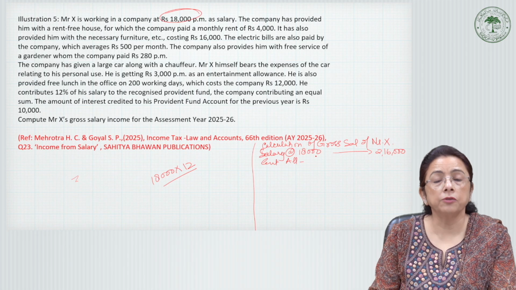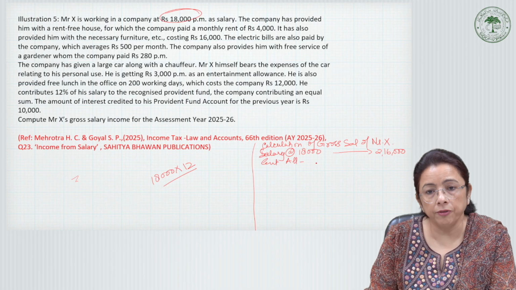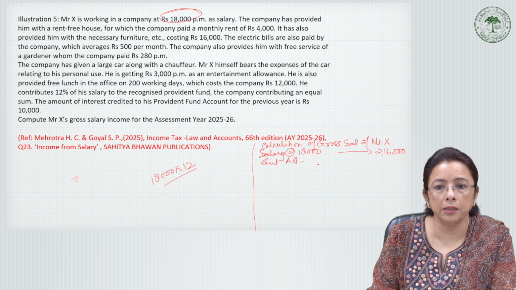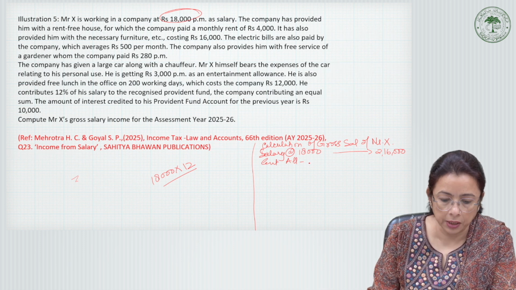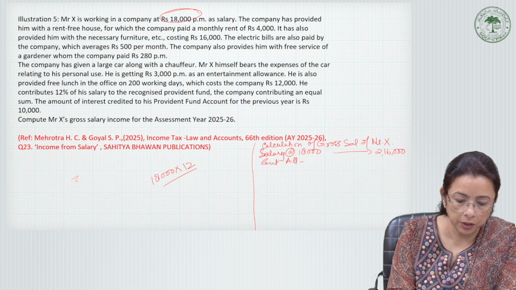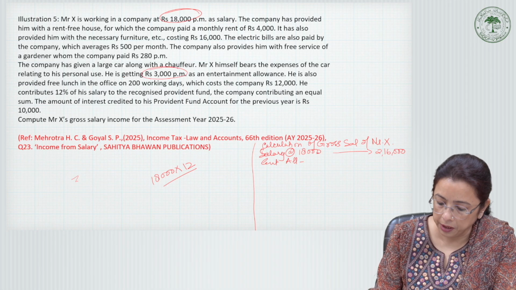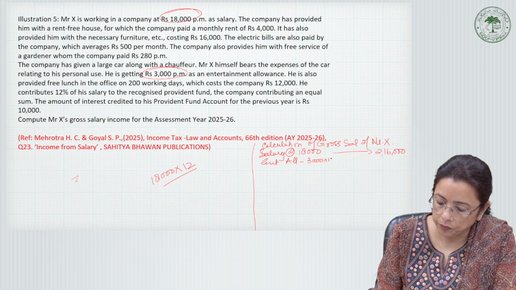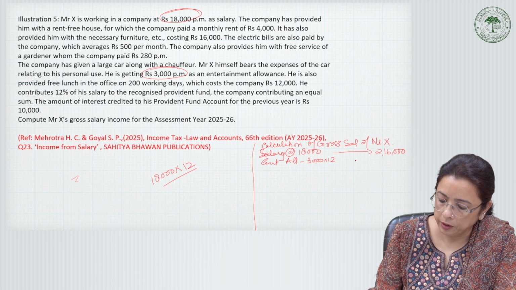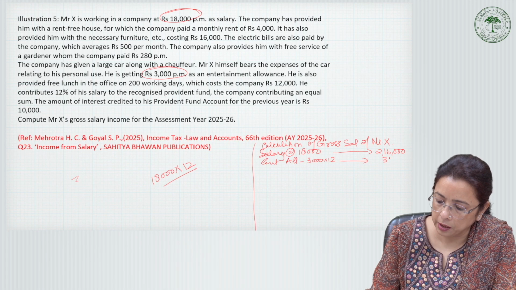to get a base for the calculation of rent-free accommodation or car, etc. So here, entertainment allowance is rupees 3,000 per month. So it is 3,000 into 12, and this makes it 36,000.